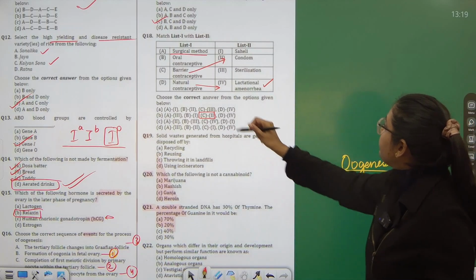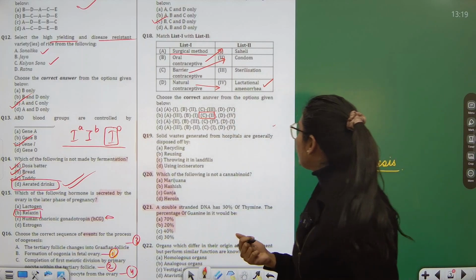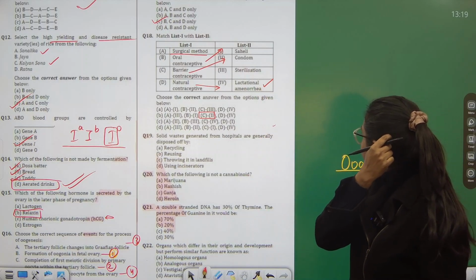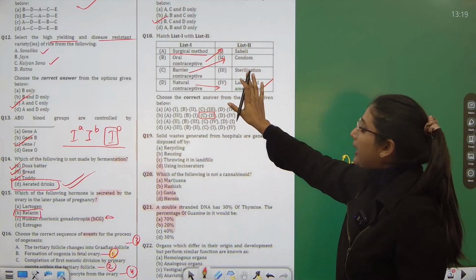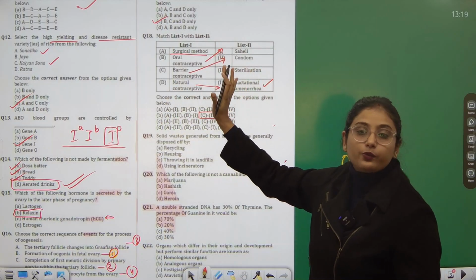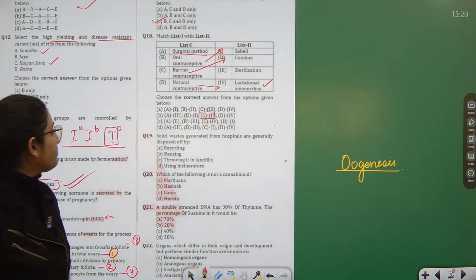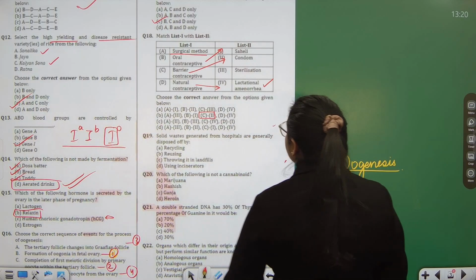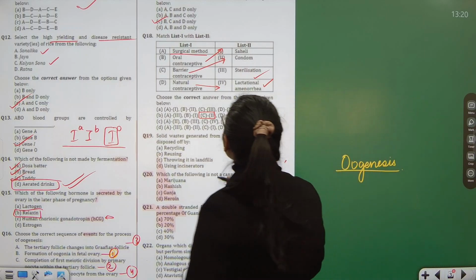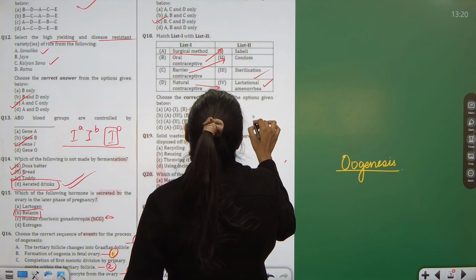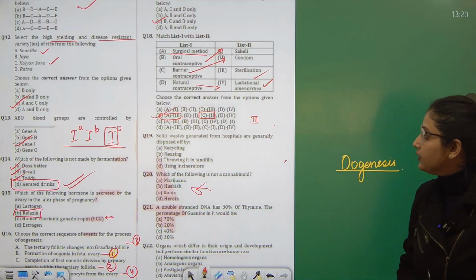Then oral contraceptive is Saheli. You must have heard the advertisement on TV, right? Okay, while I was saying this lactational amenorrhea, I think I mixed two things. So just take one thing straight in your head, that lactational amenorrhea is a natural process when the fertilization cannot happen. The woman cannot conceive, okay? So barrier contraceptive is condom, oral contraceptive is Saheli, and the surgical method is sterilization. So now if I match, A has third, so B is the only correct answer, right?